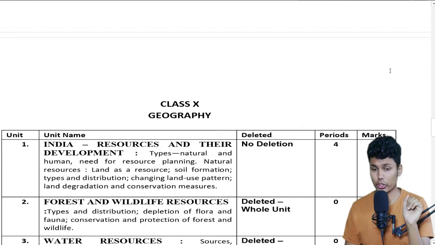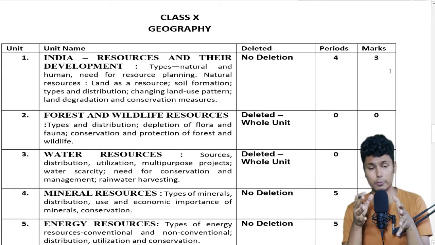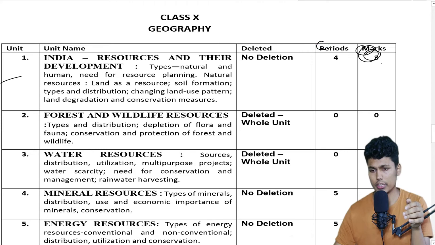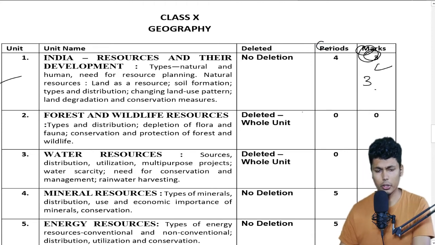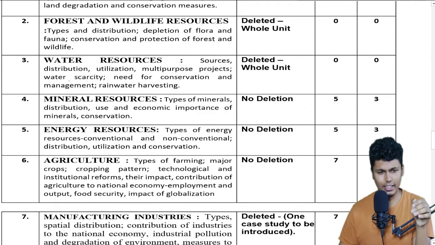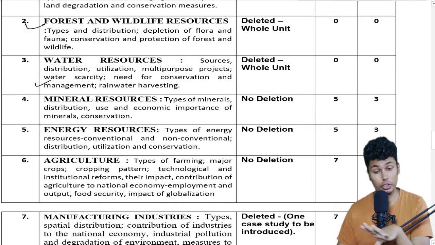Let us look into geography. We have chapter number 1, India resources and their development, nothing is deleted from this chapter, and the marks given is 3 marks. The whole chapter is 3 marks, and questions are going to be asked from it. And chapter number 2, forest and wildlife resources, is completely deleted. The whole portion is deleted.